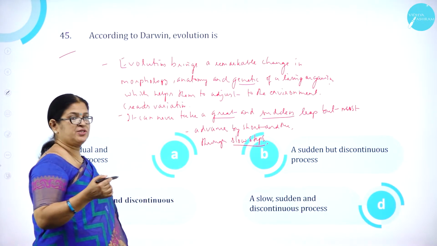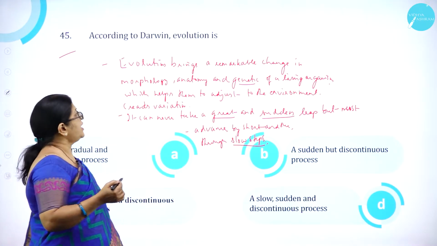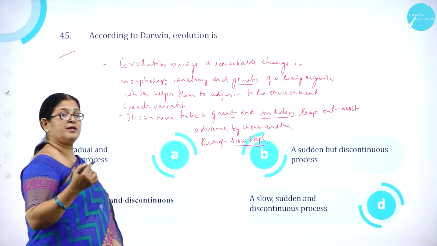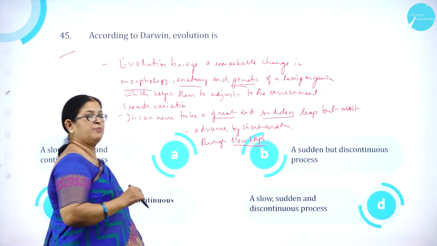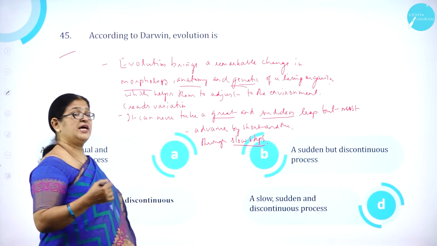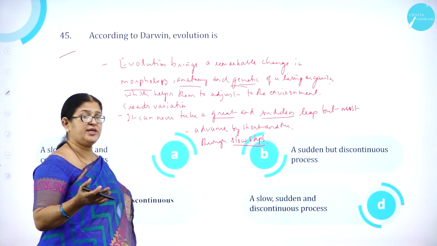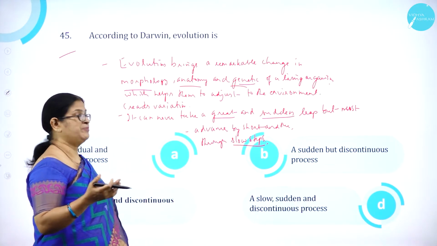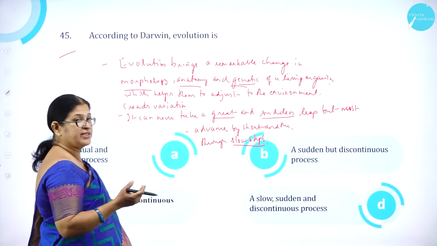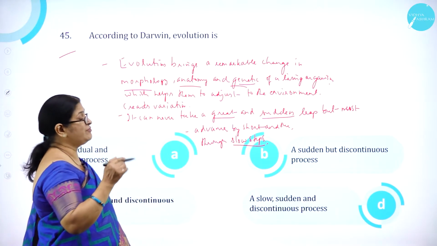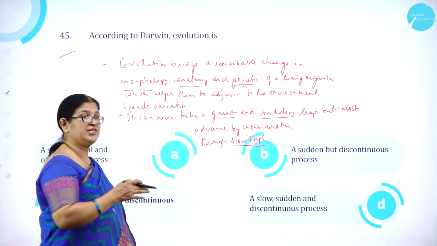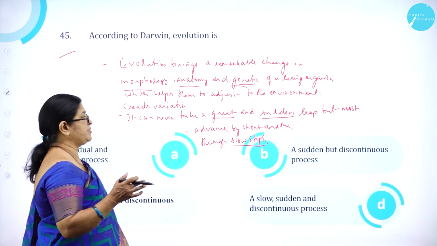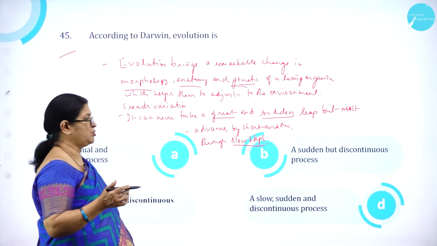We all know Darwin is called father of evolution, and evolution brings a remarkable change in morphology, anatomy and genetic makeup of a living organism, which helps them to what? To adjust to the changing environment, and that brings about variations or changes in the characters. So it can never take a great and sudden leap. So it is a gradual process, right? Advanced by short and slow steps.